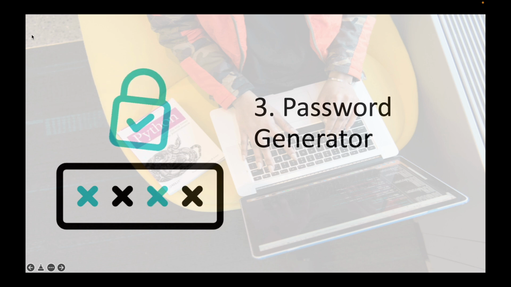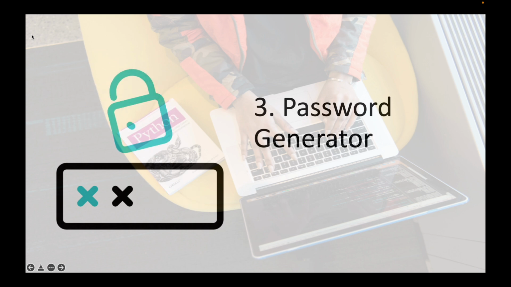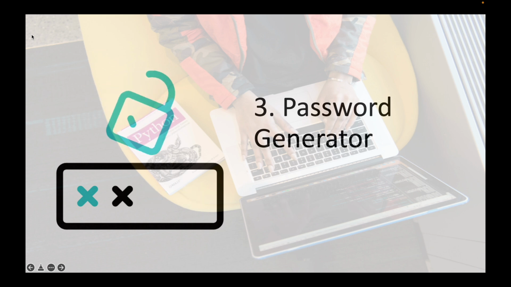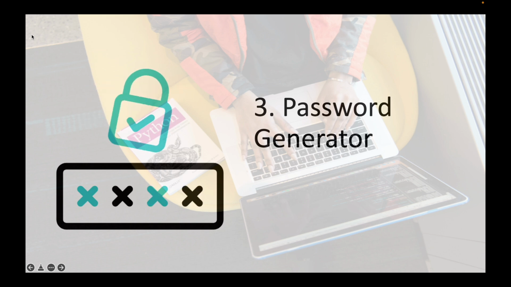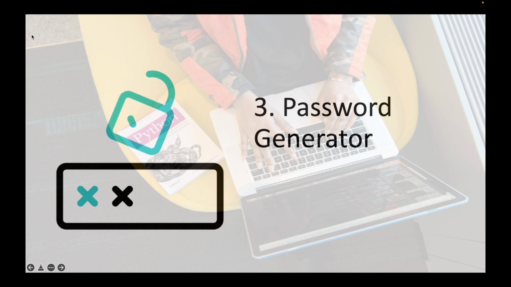As I said, by importing random you can make the password generator. Then you ask the user how long the password should be, and according to that it will generate the password. For example, if you say I want a password of 6 characters, it will give you 6 characters.